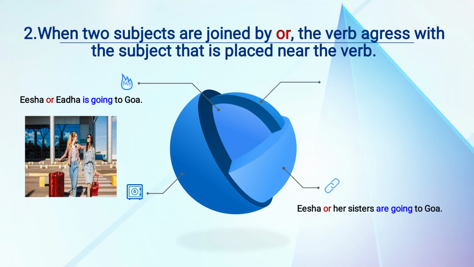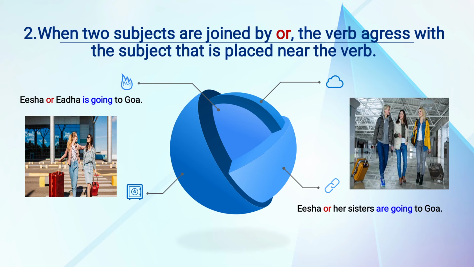Isha or her sisters are going to Goa. Okay. Two subjects are there. Isha, her sisters, that is also a subject. Okay. But here are going is there because we will see the subject that is near the verb. Okay. Near the verb is what? Her sisters. Okay. Sisters is plural form. That's why we have used are there. So are going to Goa because plural form is there. So if the subject which is near the verb is in plural, we will use the plural form. So her sisters, sisters is a plural form, that's why we have used are.